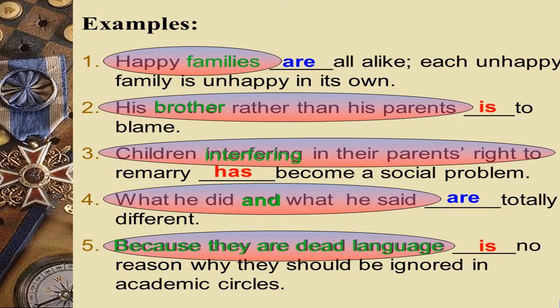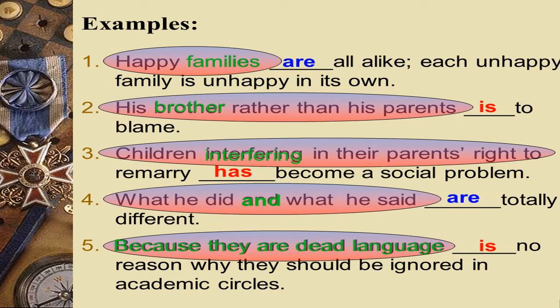Happy families are all alike, then each unhappy family is unhappy in its own way. Then, his brother rather than his parents is to blame. Why here, though we have parents and brother, the subject is brother, not parents. So what is the sentence? The brother is to blame, so that's why is.